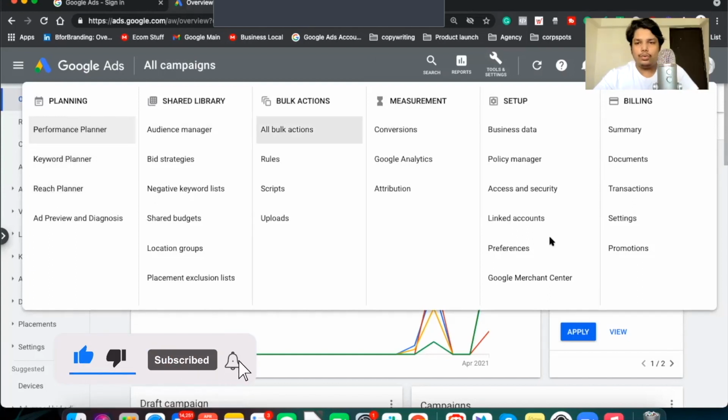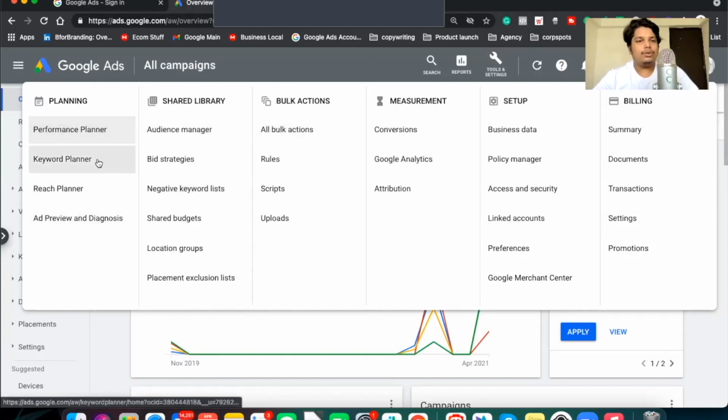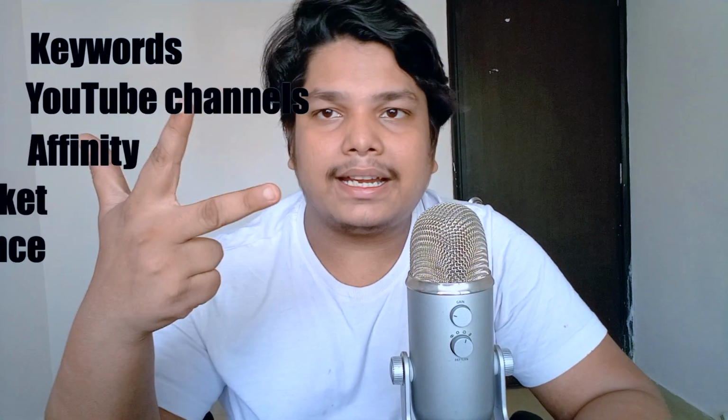We don't have to do and are concerned with all the options. The only thing that we need to do is keyword planner. Now you can target keywords, you can target YouTube channels, you can target affinity, you can target in-market audience on YouTube. So these are the different types of targeting available.